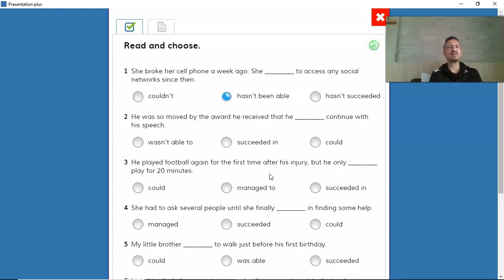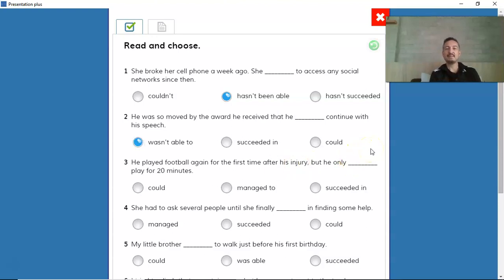Number 2, he was so moved by the award he received that continue with his speech. Okay, so this is a specific occasion in the past. Here, it was the lack of ability to continue with his speech. Here we could use he couldn't continue, he wasn't able, he didn't manage to, but the only one is this one because could is in the affirmative, so we can't use it. Succeeded in, we should have continuing, so it's not possible here. So the only one is he wasn't able to continue with his speech.